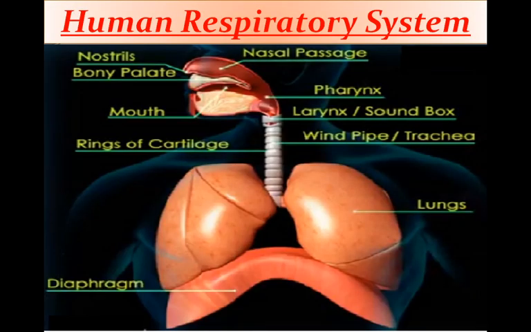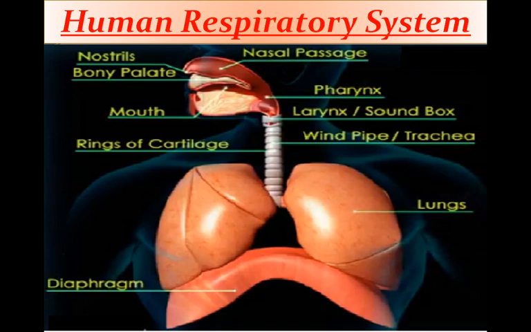Students, you are watching the diagram of the human respiratory system. See, this system is associated with the atmosphere through nostrils and mouth.